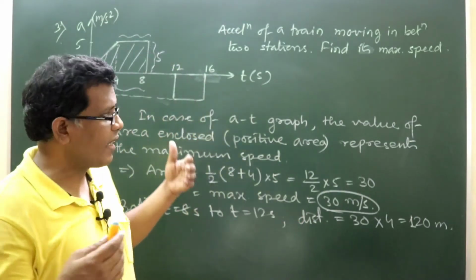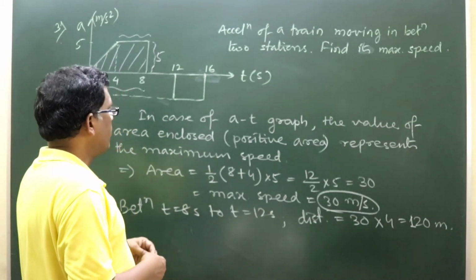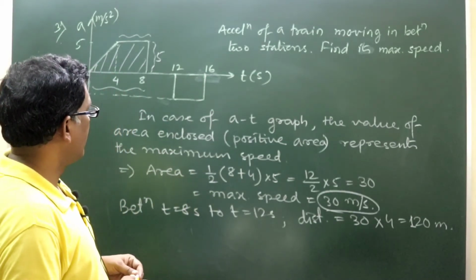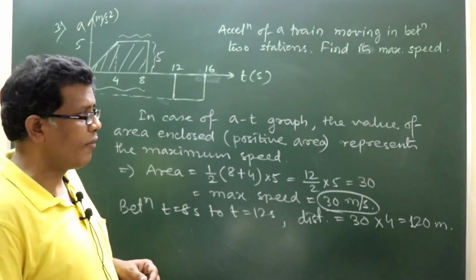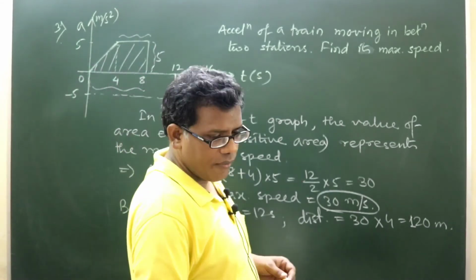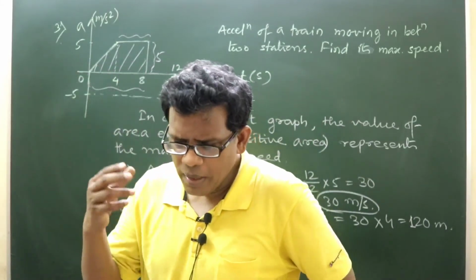I can ask more things from this. Can you tell me the numerical value of the average velocity of the journey during the first 8 seconds? I'm asking one more question.